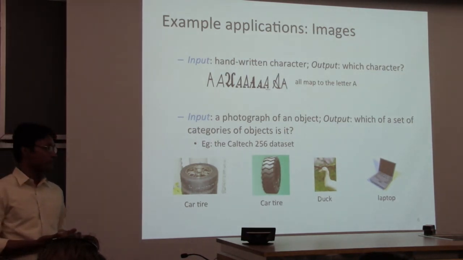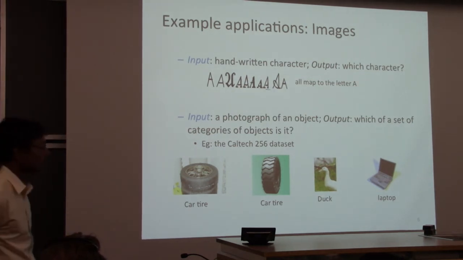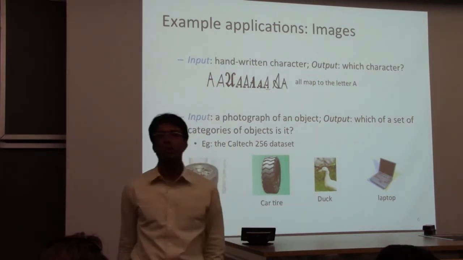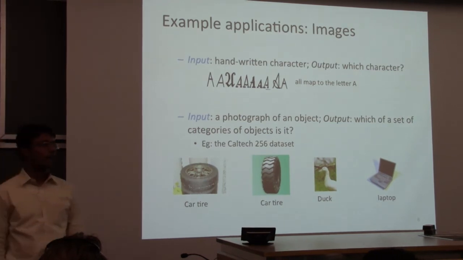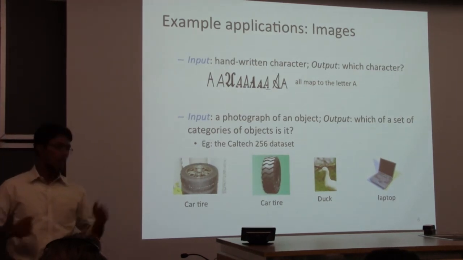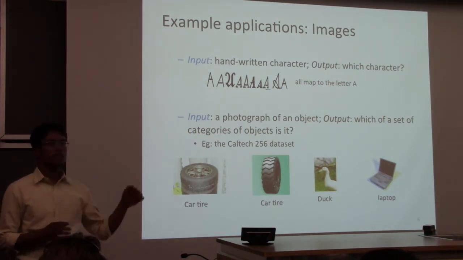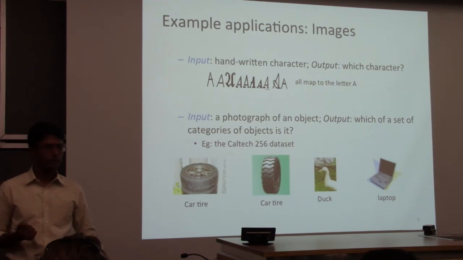A popular data set for multi-class image classification is called Caltech 256 or Caltech 101. There are multiple data sets where you're supposed to identify what object is in an image, and you have a fixed inventory of objects. So you need to know that these two are tires, that's a duck, that's a laptop, and the person who collected the data decided there are only 256 categories in the world, so it is 256-way classification.